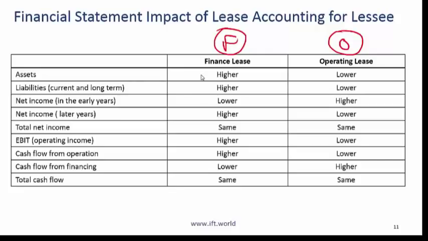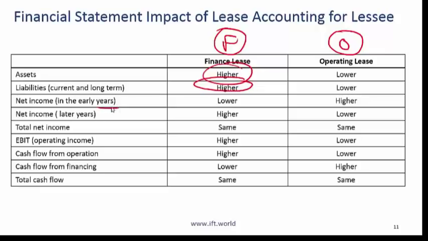So if you recall, if a lease is a financial lease, then you take the present value of future cash flows, and that amount is added to the assets and the liabilities. So that is why, relatively speaking, the assets for company F will be higher and the liabilities for company F will also be higher. At least initially, the equity will not be impacted for either firm.